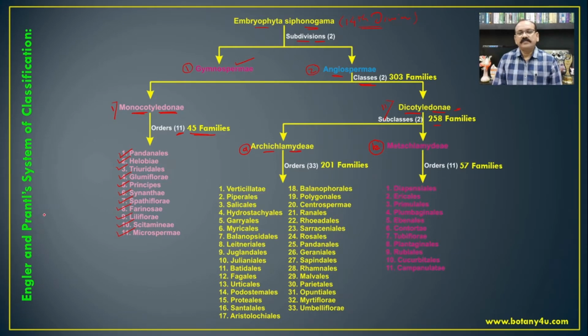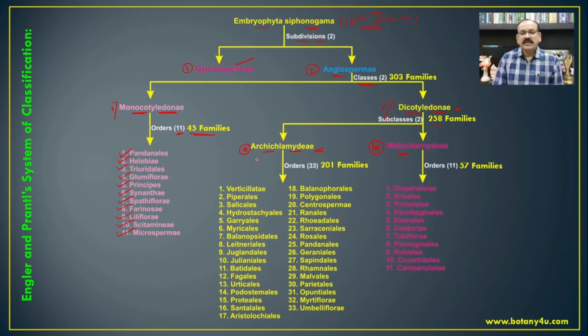If we compare this system of classification with the natural system of classification proposed by Bentham and Hooker, then we will find that here the Archichlamydeae is nothing but the total of the organisms which are considered by Bentham and Hooker in the Polypetalae and Monochlamydeae, while the Gamopetalae is considered here in the Metachlamydeae.